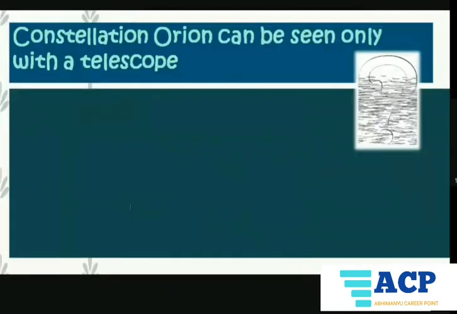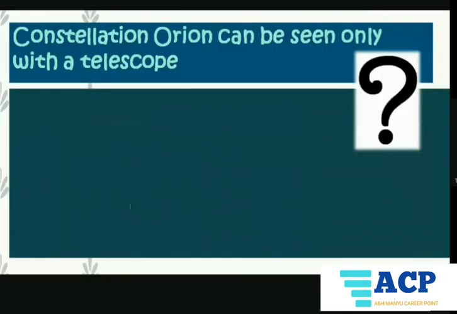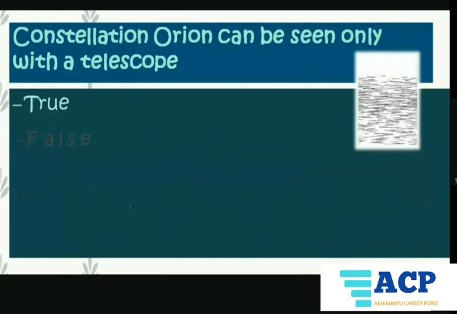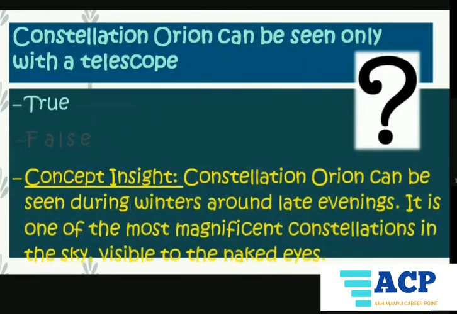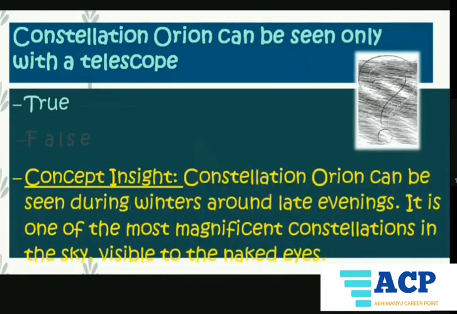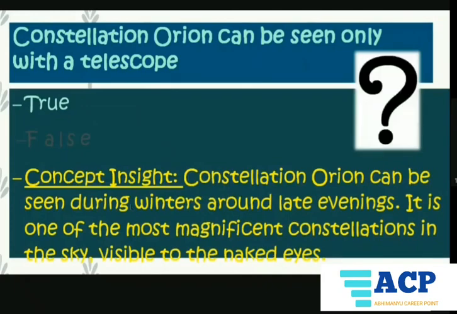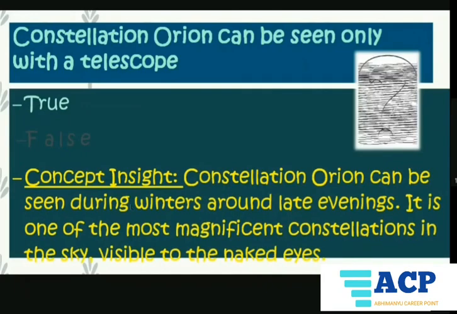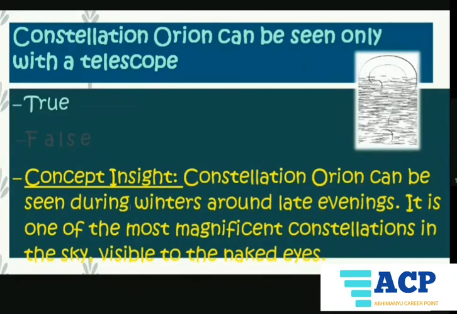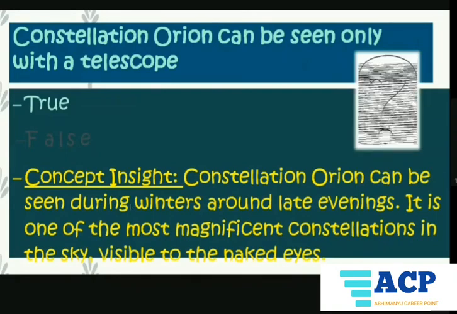Before we go, do tell me, the constellation Orion can be seen only with a telescope. Is it so? True or false? Yes, of course, false. Because the constellation Orion can be seen during winters around late evenings. It is one of the most magnificent constellations in the sky, visible to the naked eye. So you can see Orion. Do watch Orion today.